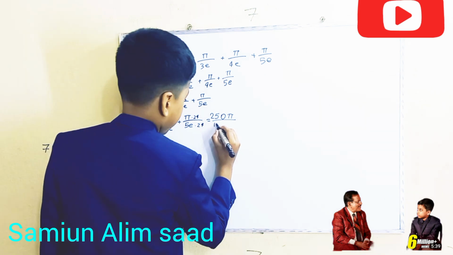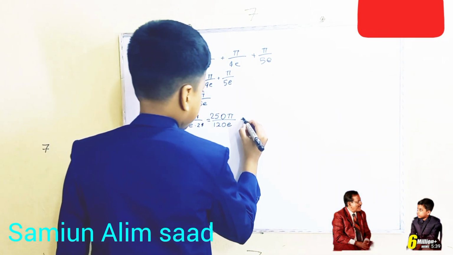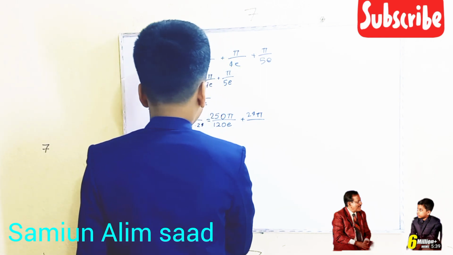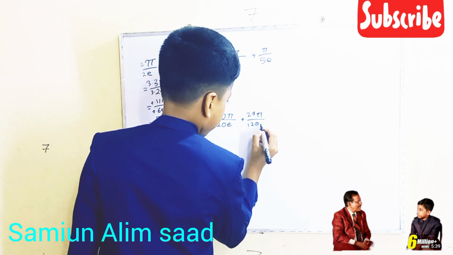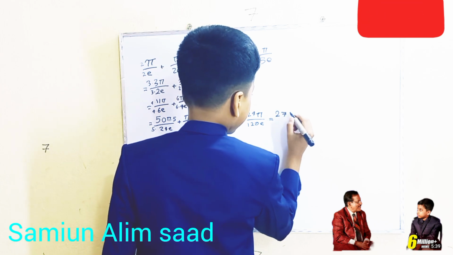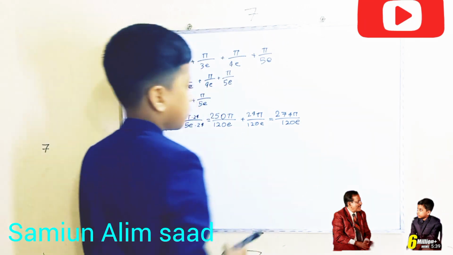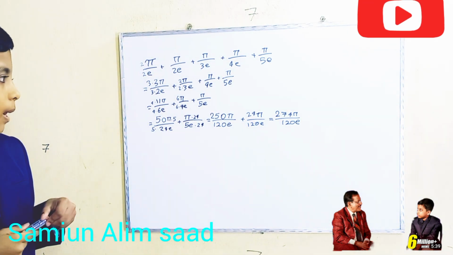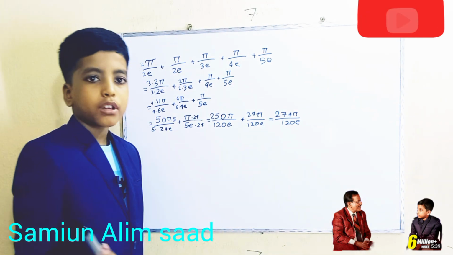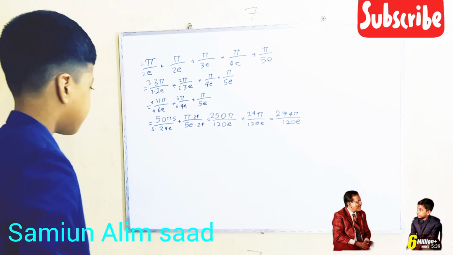I'm just going to write the original answer, 120e plus pi times 24, 24 pi, not e, and 5e times 24, we already discussed, 120e. And now the final step of the problem, 274 pi over 120e. That is the answer. Many people will say that, hey, this can be simplified because both are even numbers. Yes, this can be simplified, but let's just not simplify it.